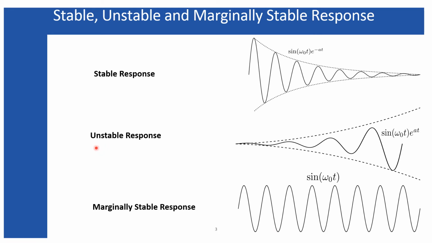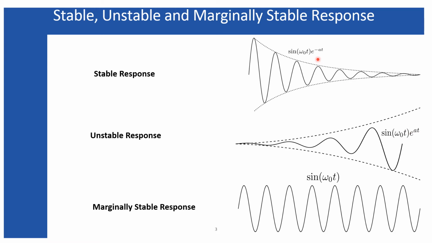On the other hand, the unstable response diverges from a particular steady state. So due to any kind of noise or oscillation produced in the system, if your system is unstable, then your system gets diverged as shown in this diagram, and this divergence factor also depends upon the constant a, and it diverges exponentially due to the presence of the e to the power plus a t factor.